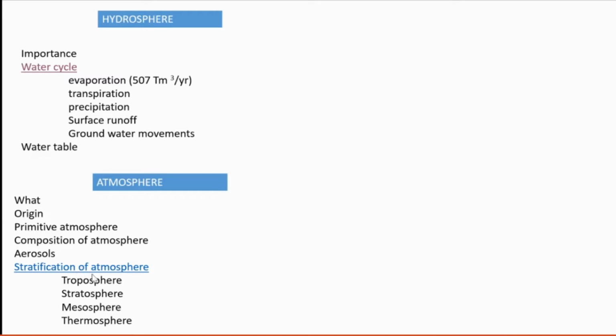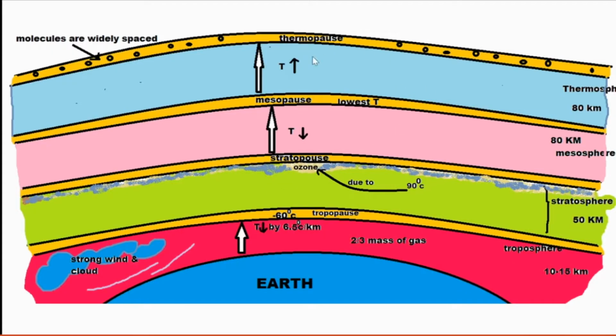Then stratification of atmosphere. How can we divide the atmosphere into many layers? Which are the layers? Troposphere is there, stratosphere is there, mesosphere is there, and thermosphere. So we are going to see the stratification of atmosphere. This is the stratification. Troposphere is the lowermost, and at what distance does it extend? 10 to 15 kilometers from the surface of the earth.